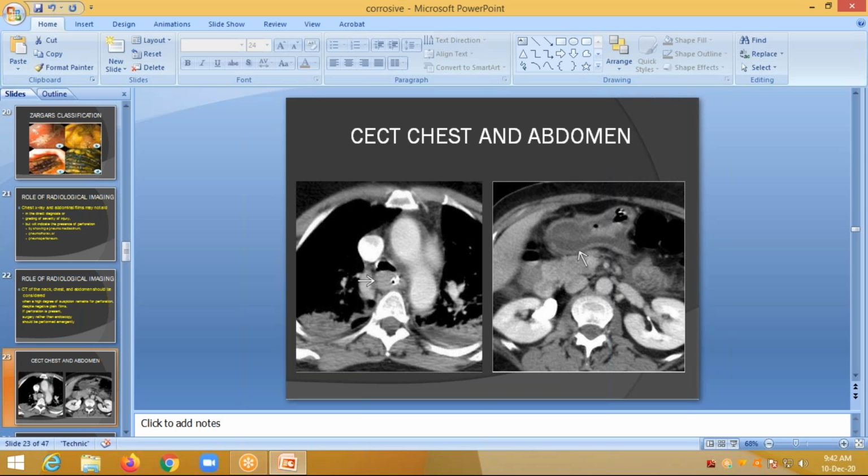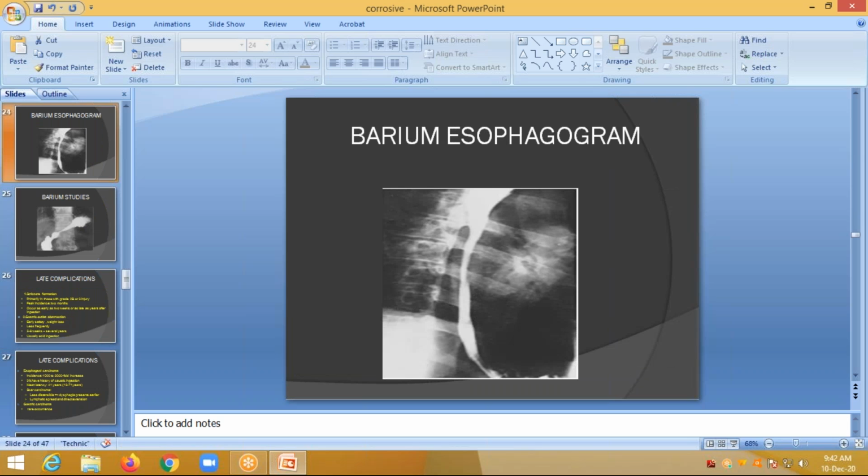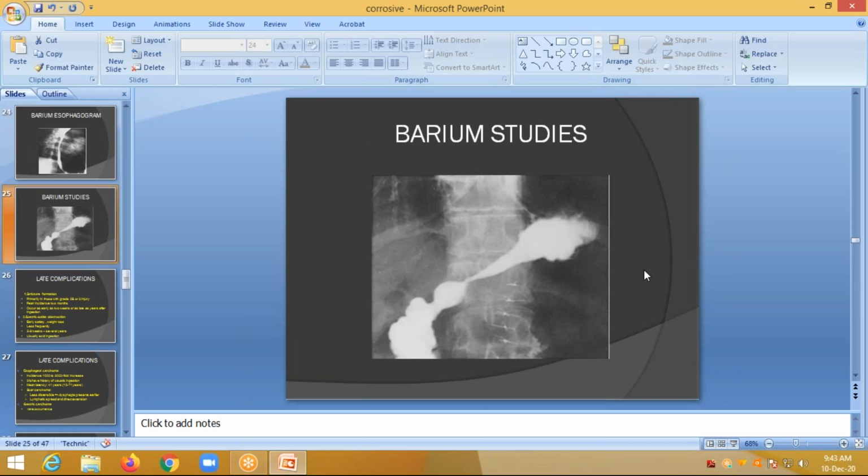So this is the CECT and abdominal film, where the arrow mark points out the perforation. Okay. So this is a barium esophagogram, where you can see the stricture formation in the esophagus. This is also another barium study showing the esophageal structure and constrictions.